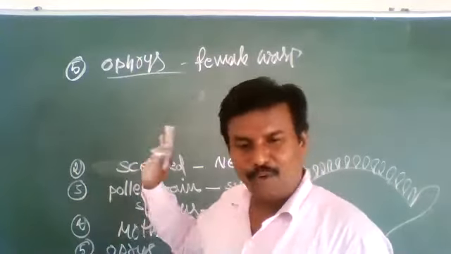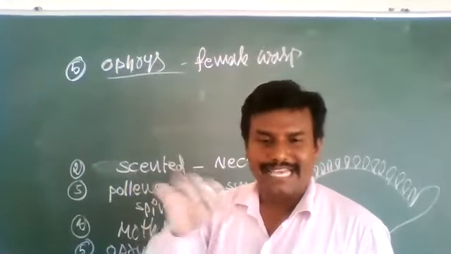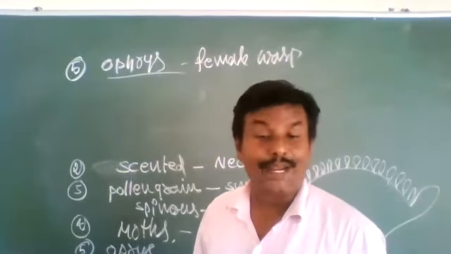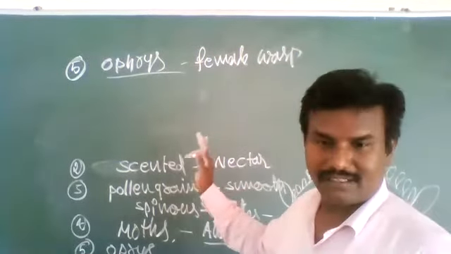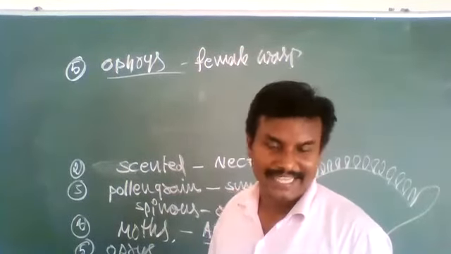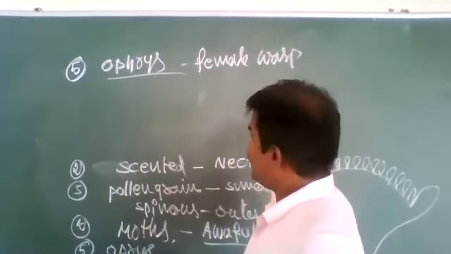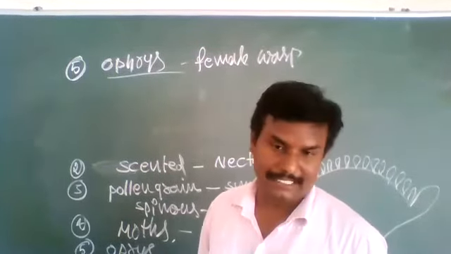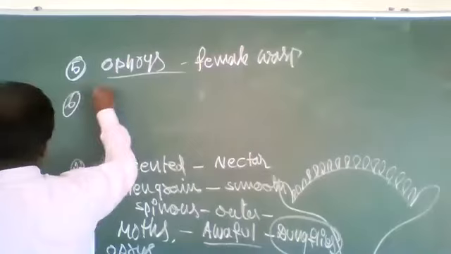But in the true biological sense, it is not a female wasp. Just that the flower's size, color, and shape resemble a female wasp to attract male wasps. From the outer side, male wasps see the ophrys flower and often mistake it for a female wasp. Thinking like that, they go and meet with them. In the meanwhile, this flower performs pollination. It is one kind of modification. Okay, that's all.